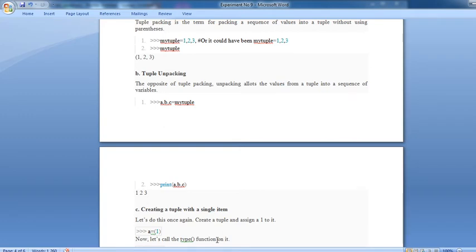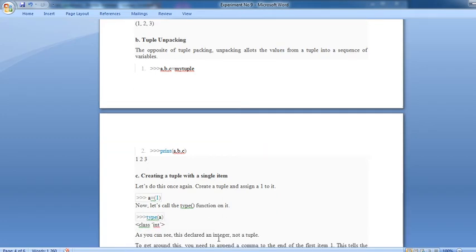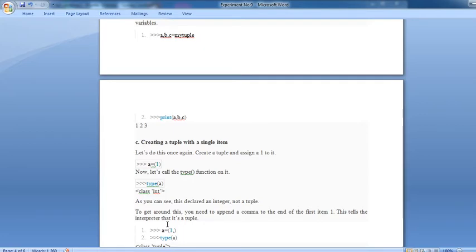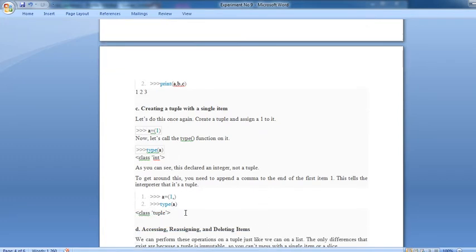Then creating a tuple with a single atom. How to create a tuple with a single atom? Let's do it once again. Create a tuple by assigning 1 to a. A equal to 1. Now let's call the type function on a. Now type of a is class integer. It is declared as a particular type. So to get around this, you need to append a comma to the end of the first atom 1. This tells the interpreter that it's a tuple, that is a equal to 1 comma, type of a.